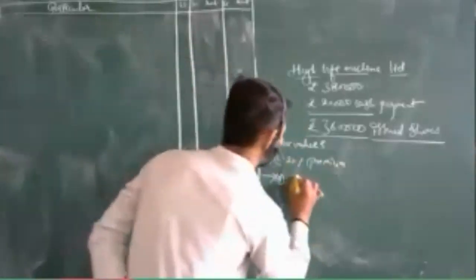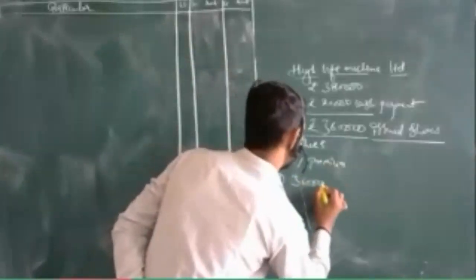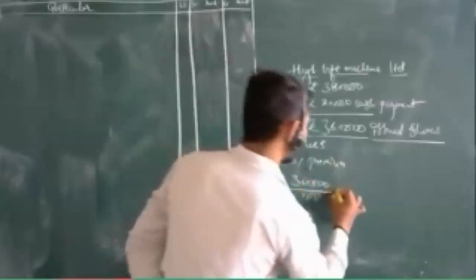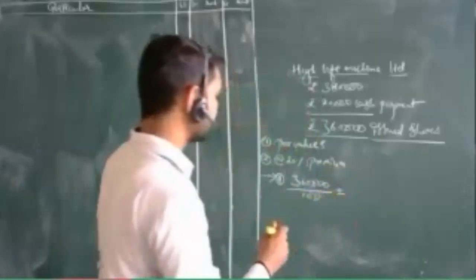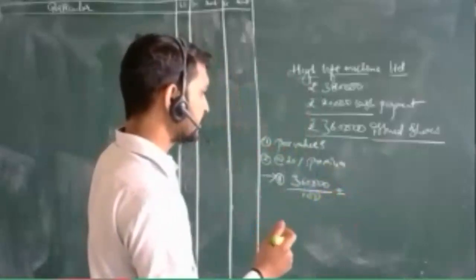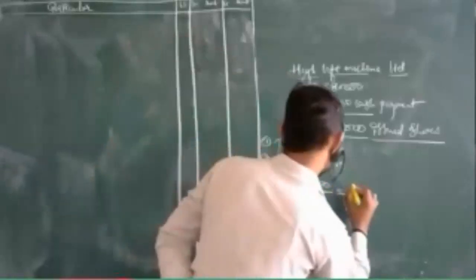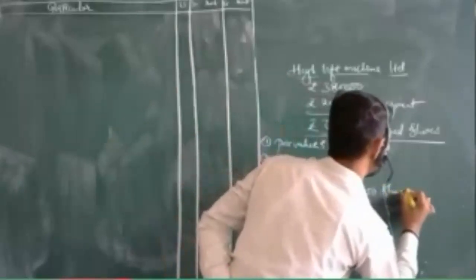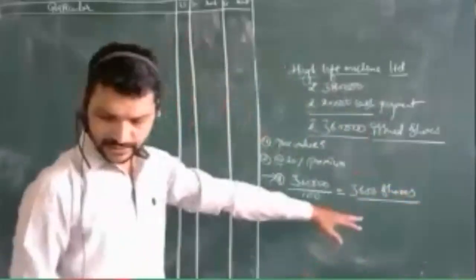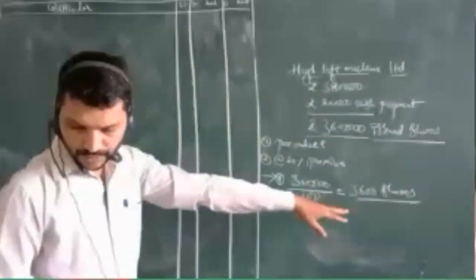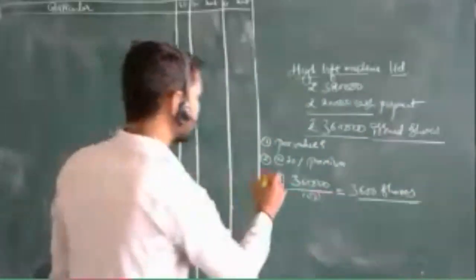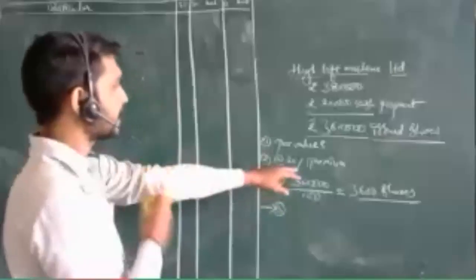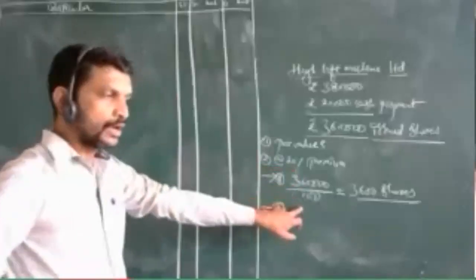The same amount I will take over here: 3,60,000 divided by 100 will be 3,600. Yes, 3,600 shares. The answer is that we can issue 3,600 shares here. Okay, this is the first situation. Then the second situation, B: at premium, this also, how much?